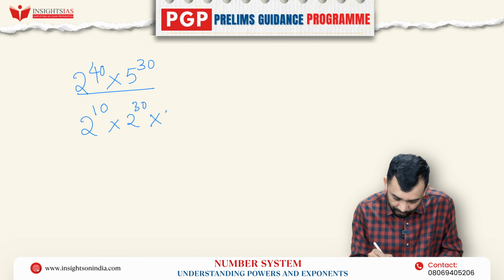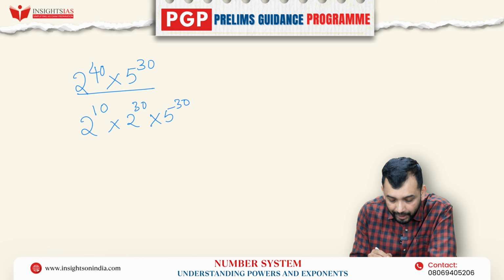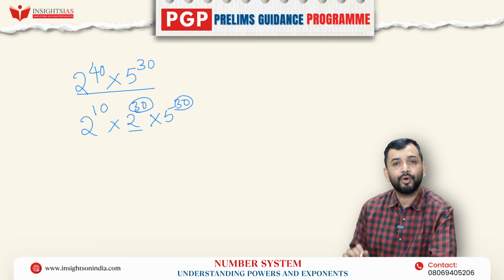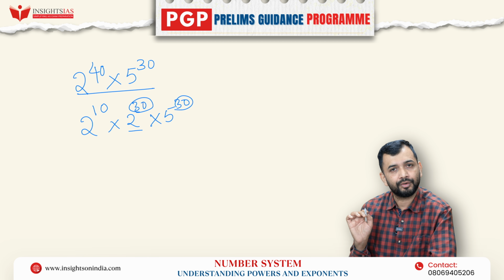Similarly, into 5 to the power 30. Now what have I done? Either you try to make the base the same or you try to make the power the same. Here, what have I done? I have done 2 to the power of 30 also, 5 to the power of 30 also.